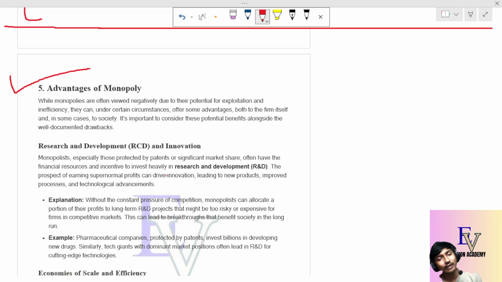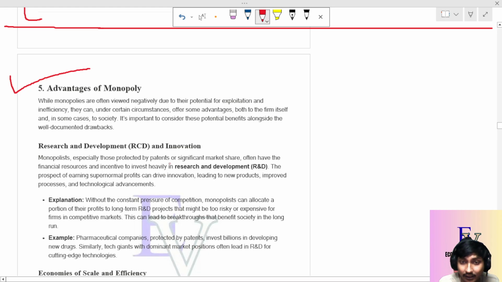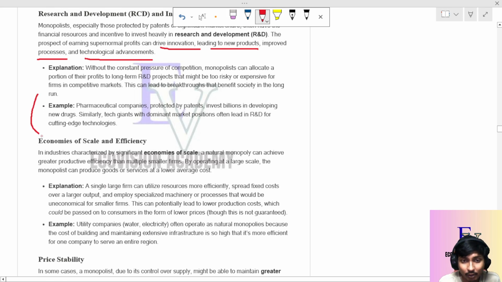So this is a very good advantage of monopoly, because more innovation and more research and development gives a good product. It can drive innovation, lead to new products, improved processes and technological advancement, and the quality of the product may increase. The most important example is the pharmaceutical companies, which are protected by patents.